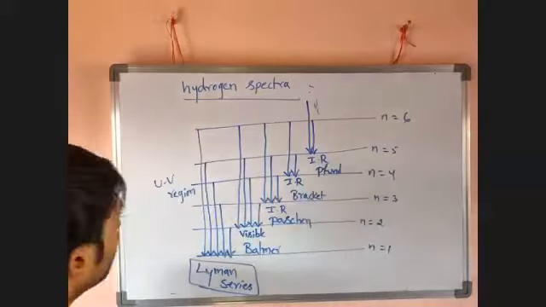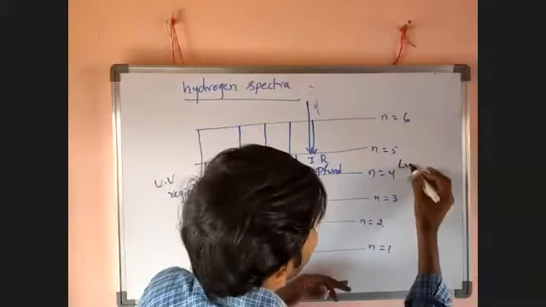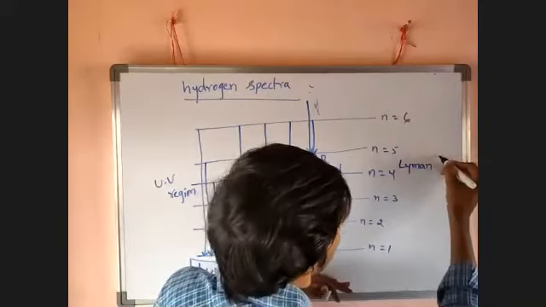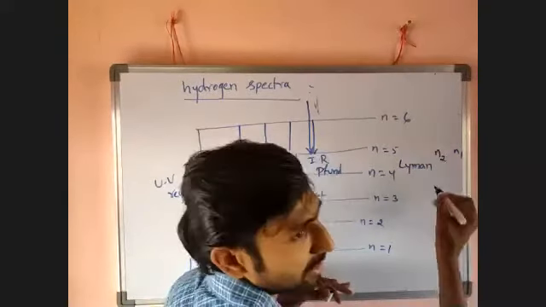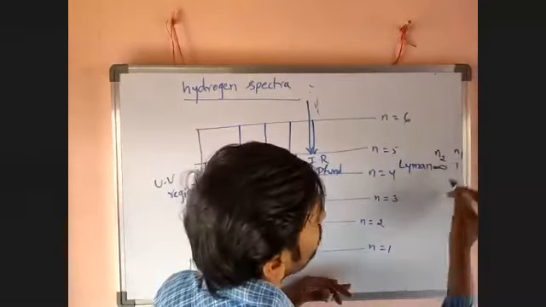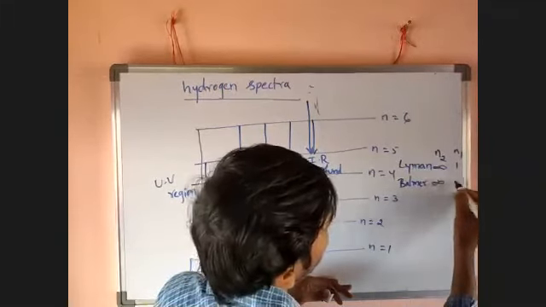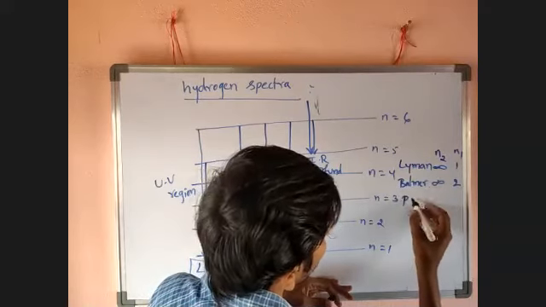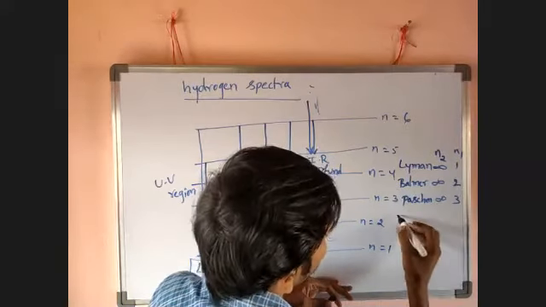Now I want to write on the other side. First is Lyman, with n2 and n1. n2 is the higher energy level, infinity, to 1. Balmer, infinity to 2. Paschen, infinity to 3.